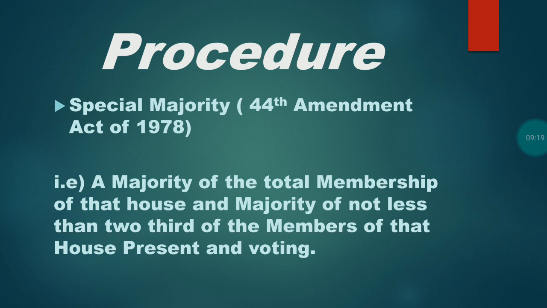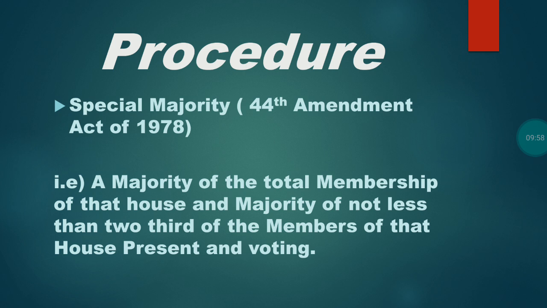And what is the procedure to implement a national emergency? That is special majority. Before the 44th Amendment Act of 1978, it was a simple majority. After the 44th Amendment of 1978, it was made into special majority. What do you mean by special majority? Let us see. The special majority is nothing but a majority of the total membership of that house and a majority of not less than 2/3 of the members of that house present and voting.